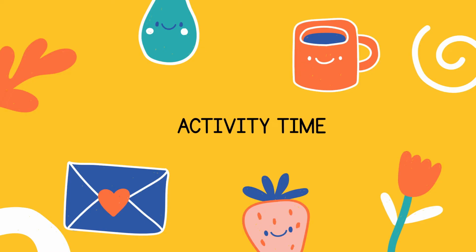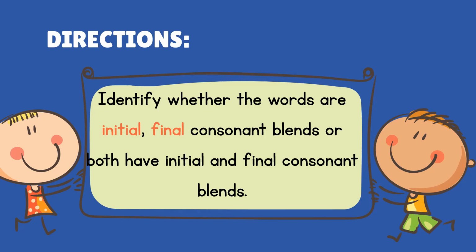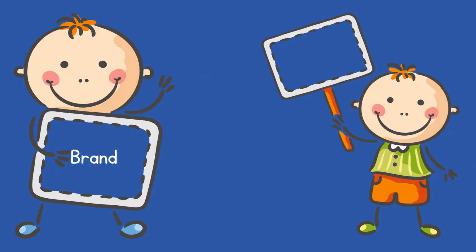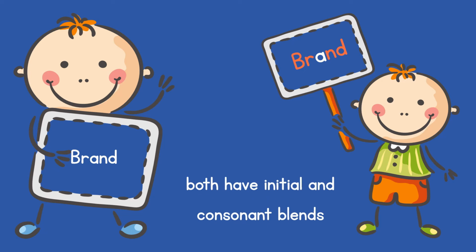Do you have any questions about consonant blends? If none, let's have an activity. For your activity, identify whether the words have initial consonant blends, final consonant blends, or both initial and final consonant blends. Number 1 is brunt. The consonant blends are br and nt, nt. This means this word has both initial and final consonant blends.